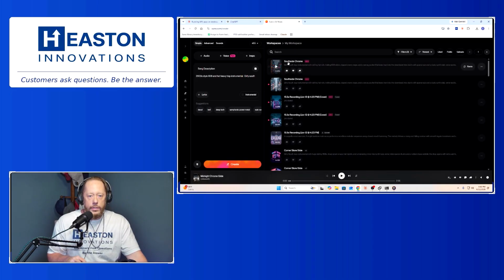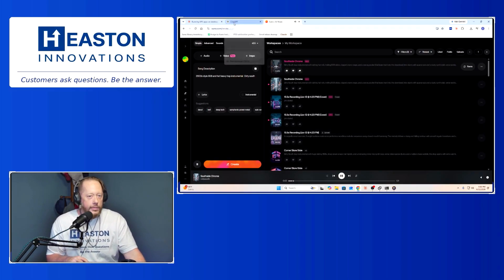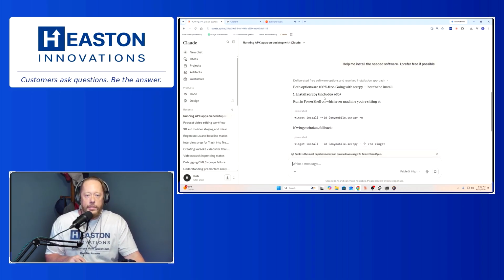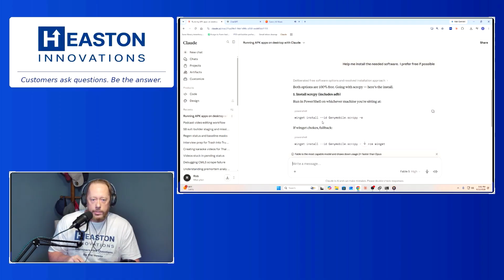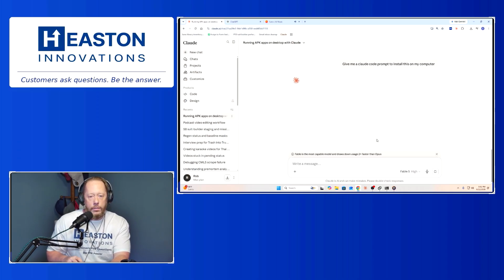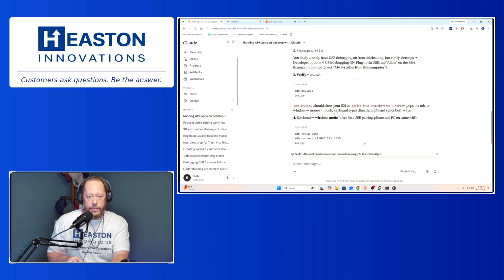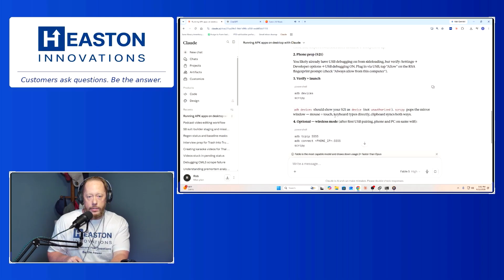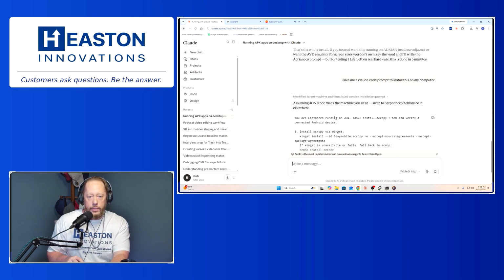Alright. Let's see what it came up with. Yeah. There you go. Both options are free. Going with source copy. Here's the install. Let's see if it can do this. Give me a Claude Code prompt to install this on my computer. Now you could read all this and go through the steps here too, but I have found that it will put you to work if you let it.